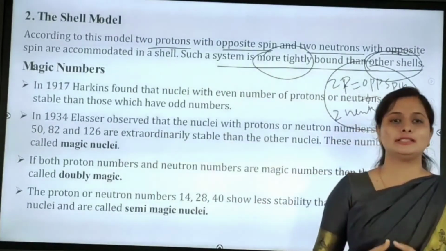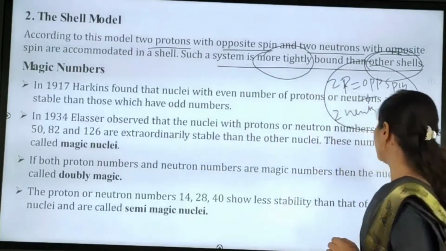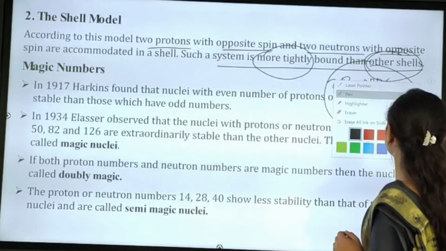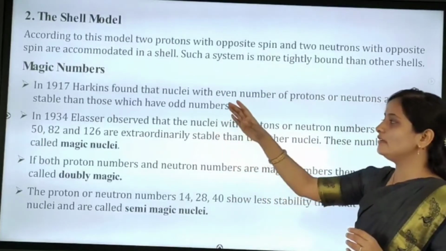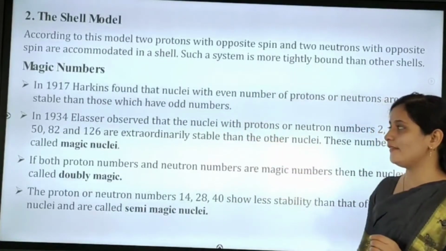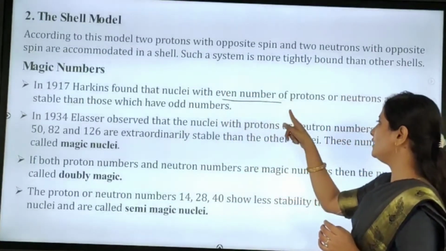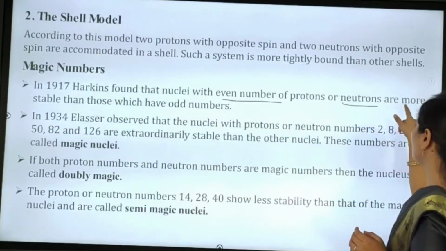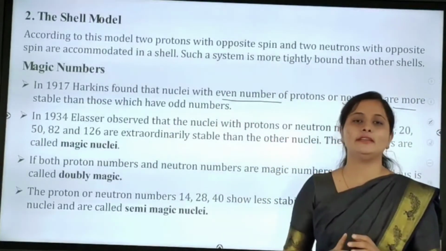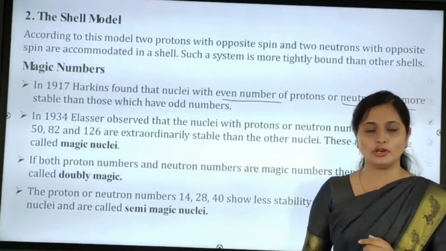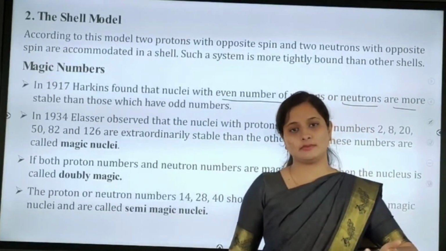Before seeing the assumptions of the shell model, we'll see the magic numbers. Magic numbers are given point-wise. In 1917, Harkins found that nuclei with an even number of protons or neutrons are more stable than those which have odd numbers. So we already know that a nucleus with an even number of neutrons and protons is more stable, and with an odd number it is less stable.